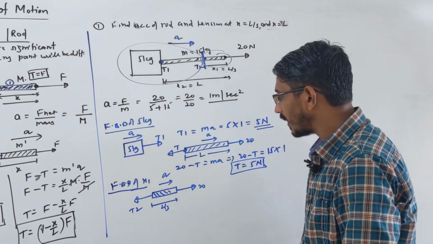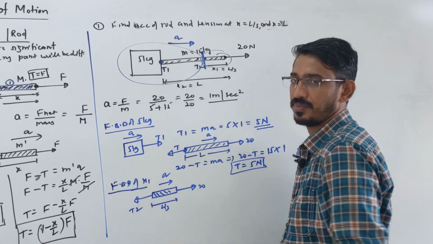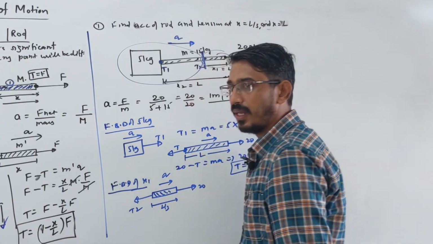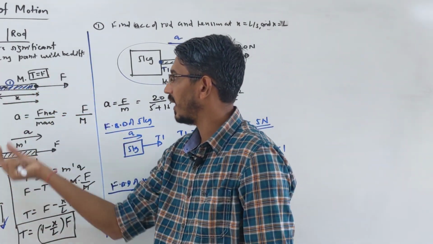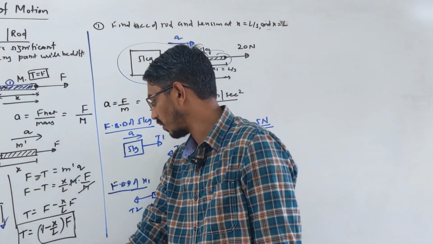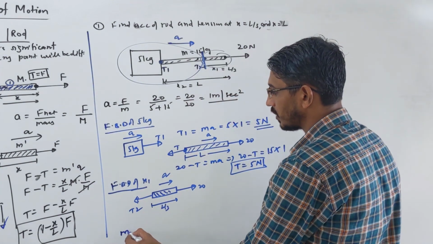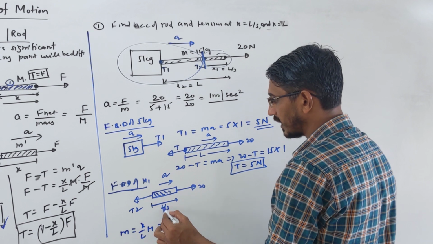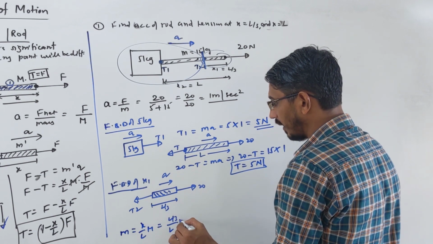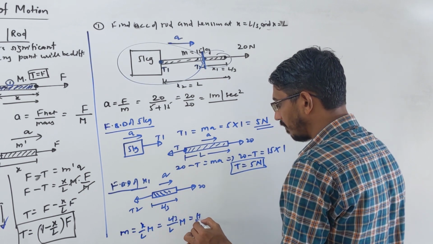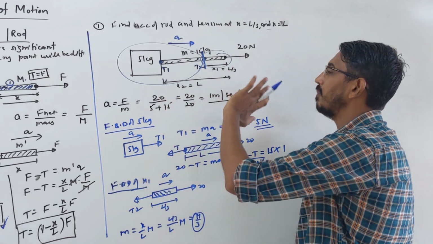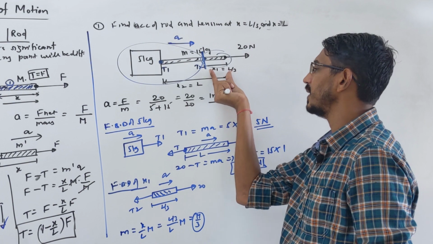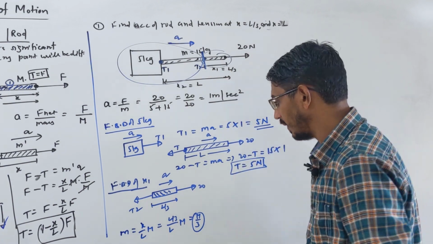Now what's the problem here? Again you have to find the mass of that piece, like we have done before. The mass M dash of that piece is the length of the piece by the total length, into the total mass. Same you can do here. What is the mass of this piece? X is L by 3, so X by L into M becomes M by 3. Mass and length are proportional in a uniform rod. So the length is L by 3, so the mass also becomes M by 3 simply.